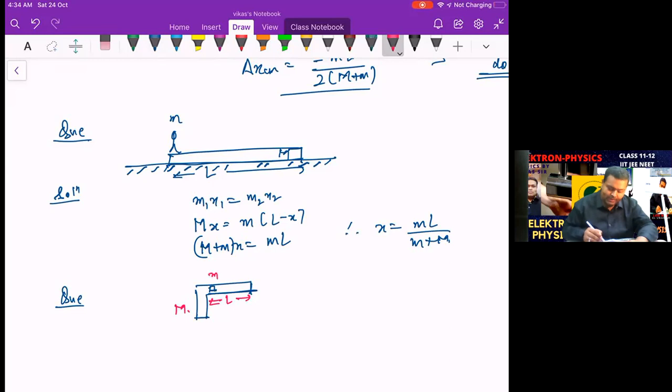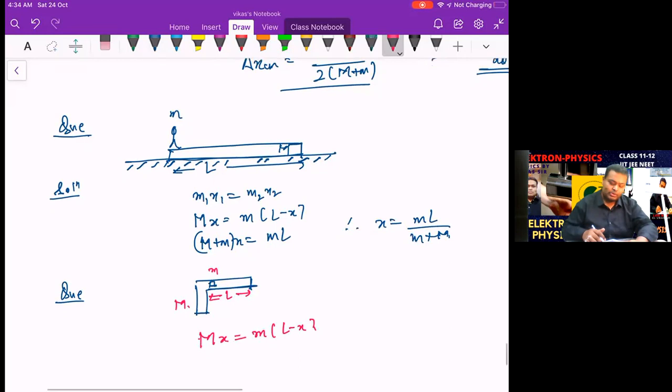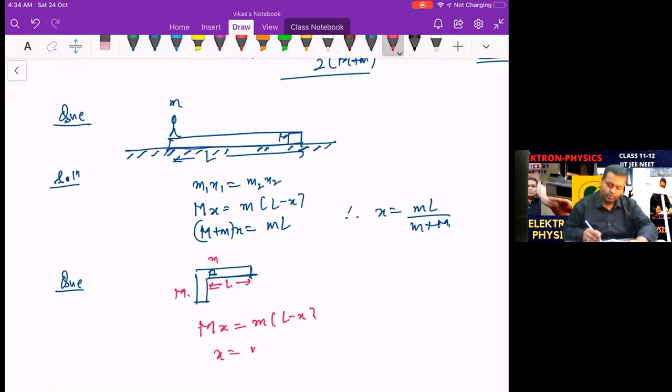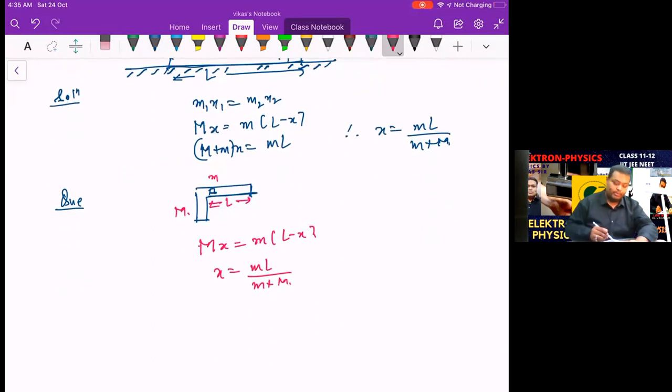The mass of the bullet is small m, and the mass of the gun is capital M. Capital M into x is equal to small m into L minus x, because the relative distance traveled by the bullet in the nozzle of the gun is L only. So you'll get the same answer, that x is equal to small m into L upon small m plus capital M. Same scenarios can be fabricated into many questions.